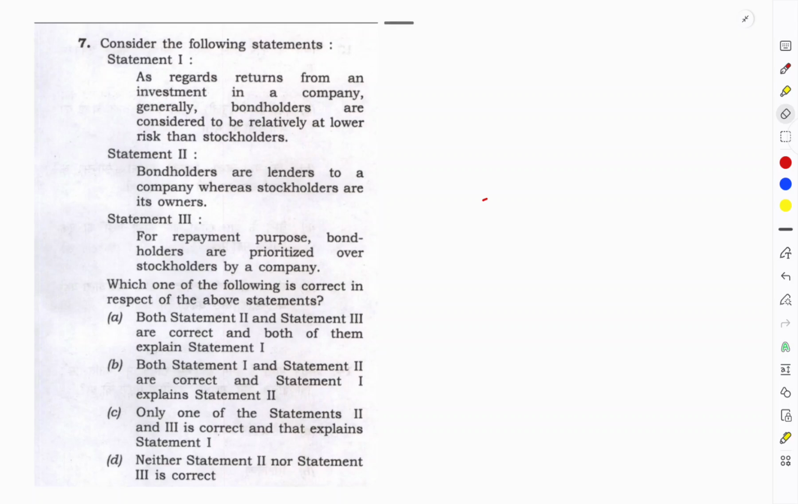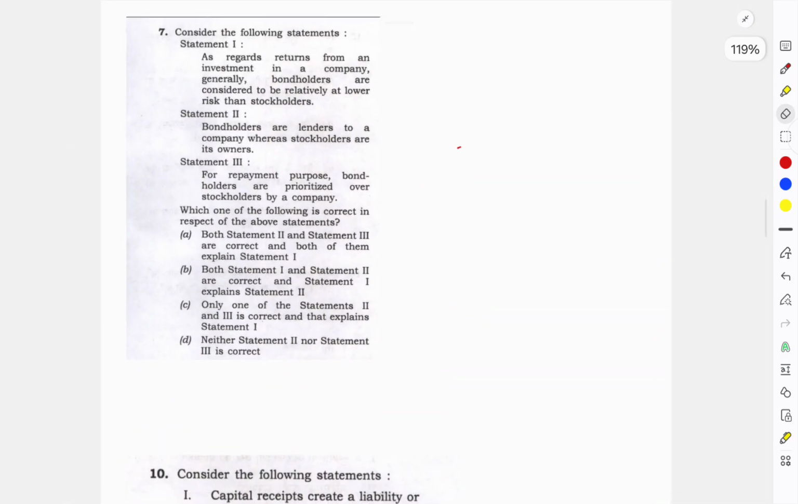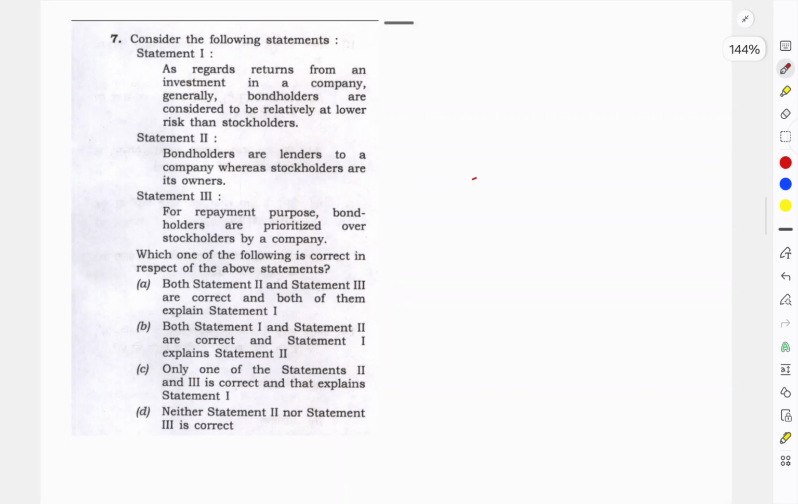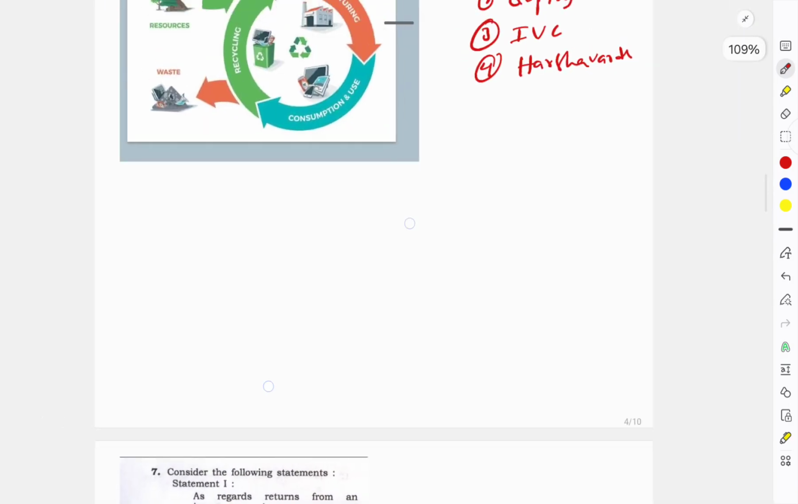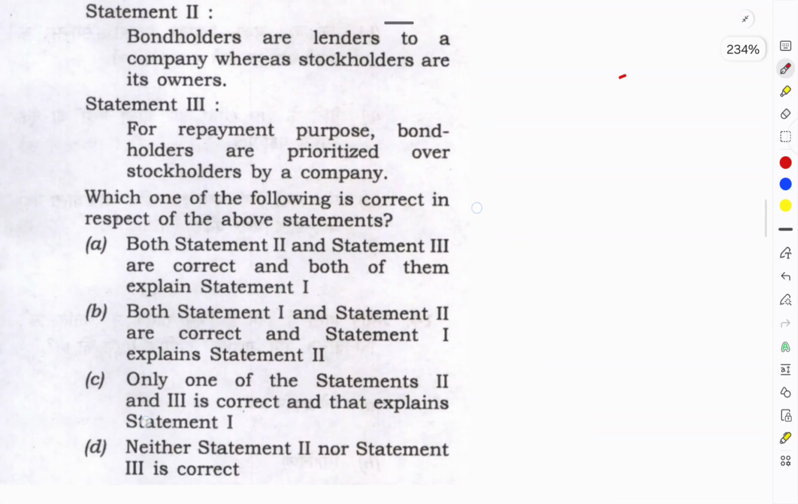Again one more question is here. As I already told you, in economy they are purely asking conceptual questions. If you know concepts very well, you can easily score 30 marks from economy. If you know the basics properly, then you can score at least 28 marks from economy.